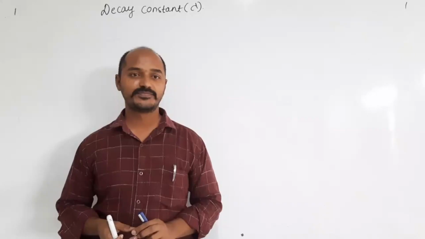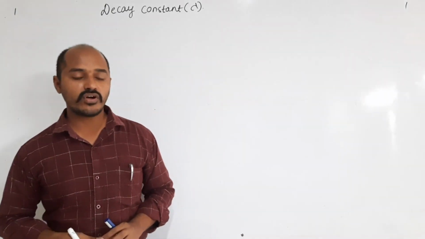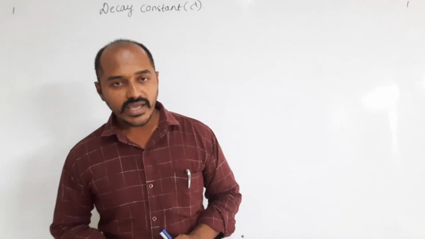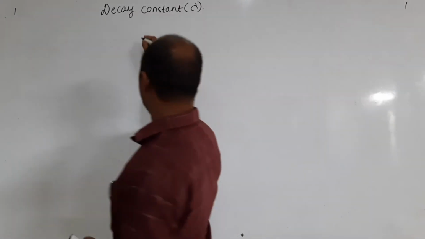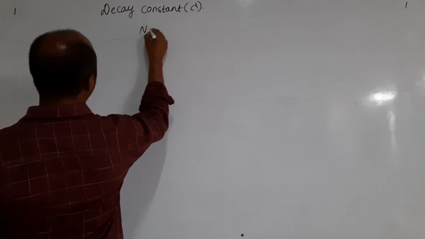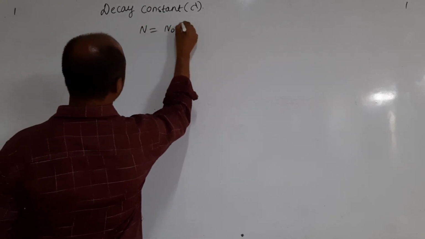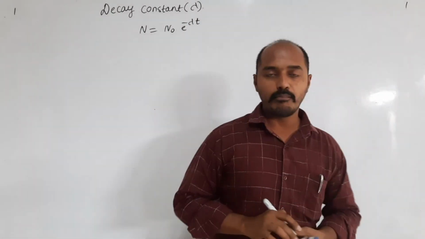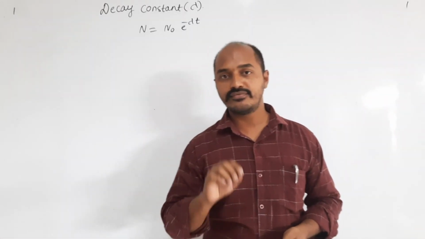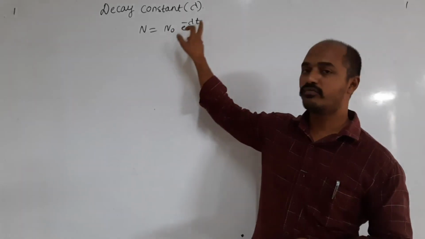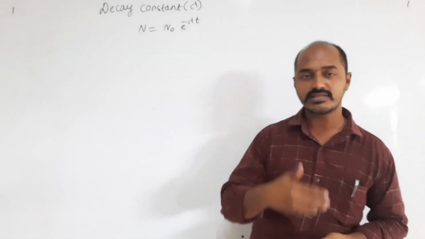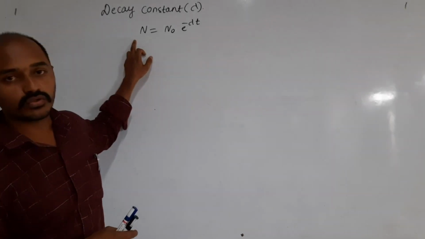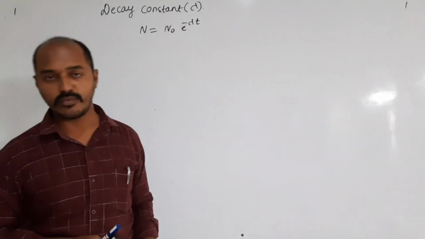decay. So now we have got the equation N is equal to N naught e raised to minus lambda t. Here you can see the number of undecayed elements is an exponential function of time. As the time passes, N keeps decreasing, decreasing in an exponential form.